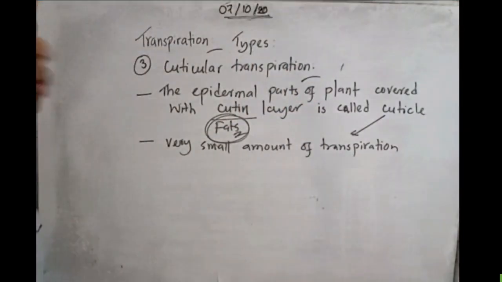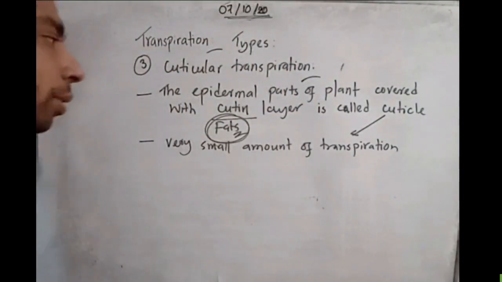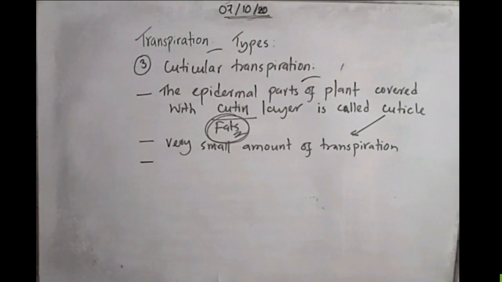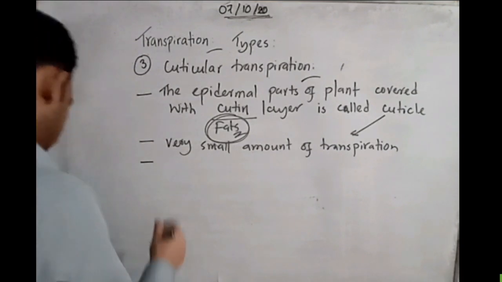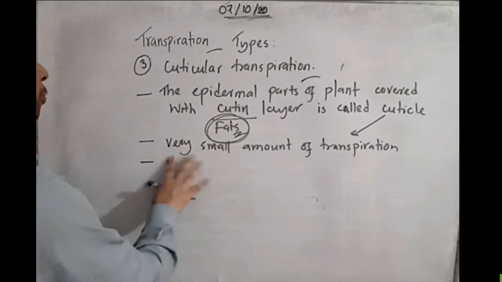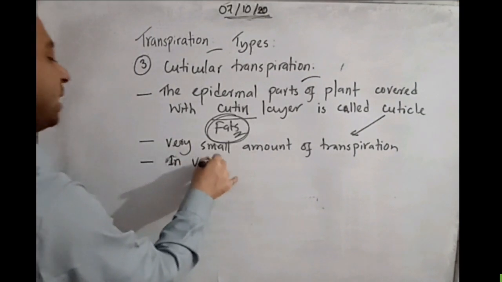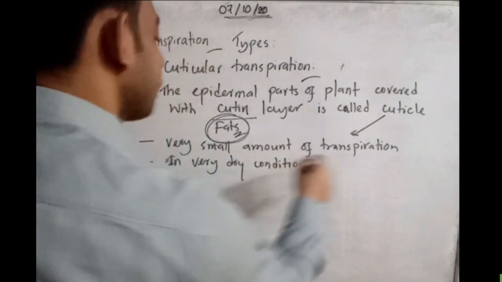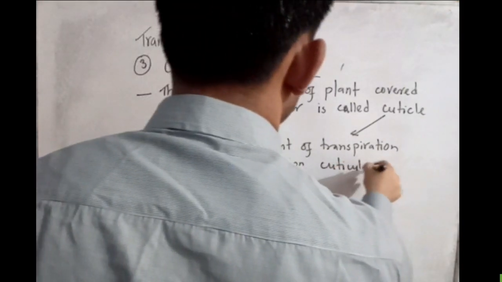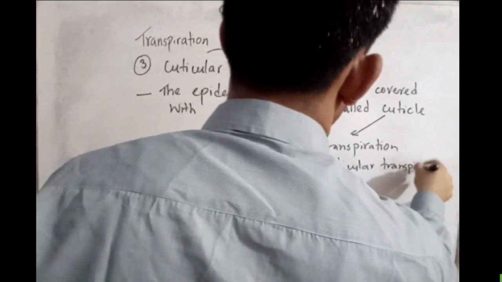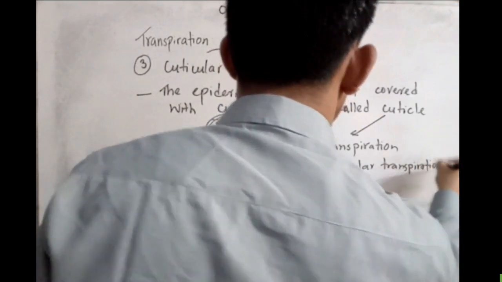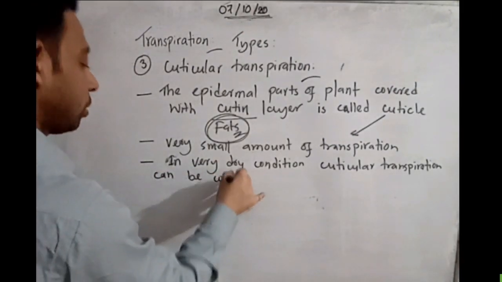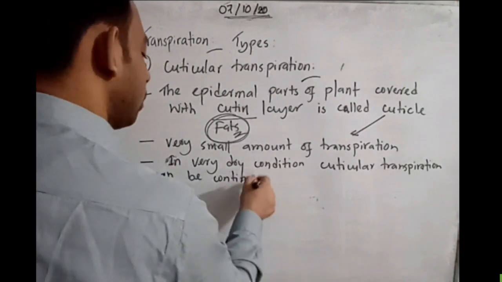And another very important point: in very dry conditions, cuticular transpiration can be continued, through the outer layer, the tiny droplets or tiny small pores.